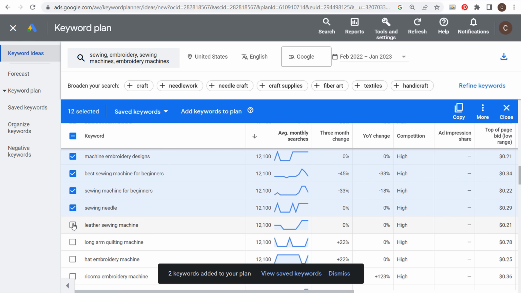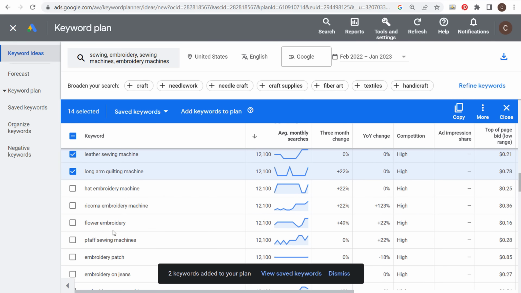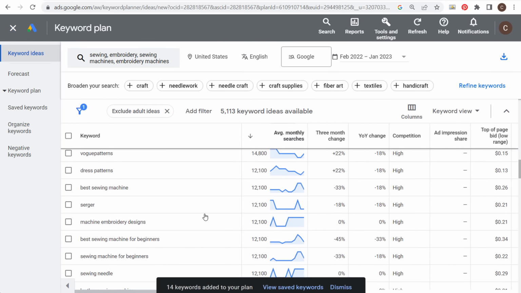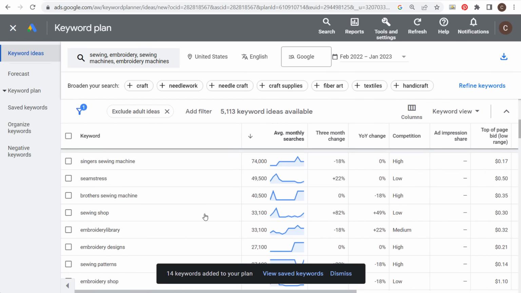Sewing needle, leather sewing machines, long arm quilting machine. So we could probably come through here and, just using these 4 keywords, come up with well more than 100 keywords to target. So we're going to add these to our plan, and you can continue doing this process. I want to show you something new now.